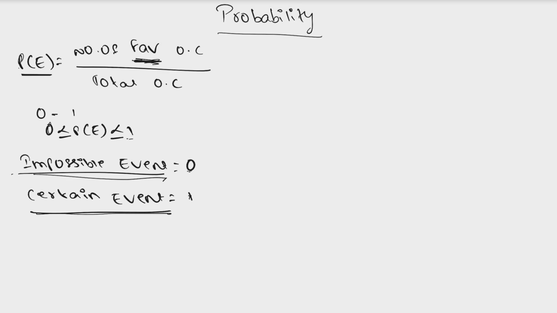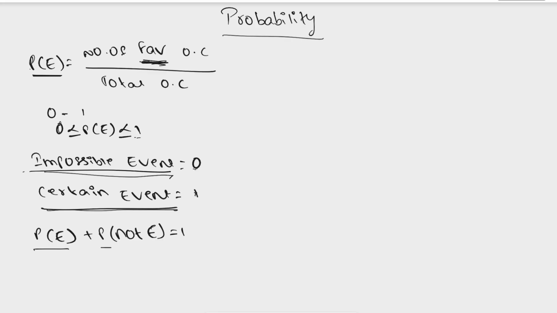Similarly, we will have complementary events. That is, the probability of any event plus the probability of not event is equal to 1. So here, what is P of E and P of not E? Probability of event is something that will happen: how much chance there is of getting that event. And P of not E is the chance of not getting that event.